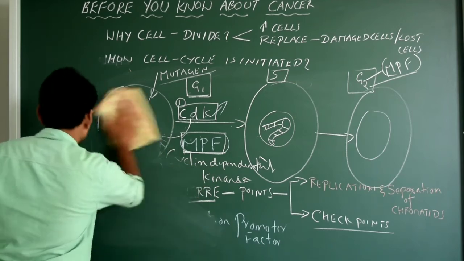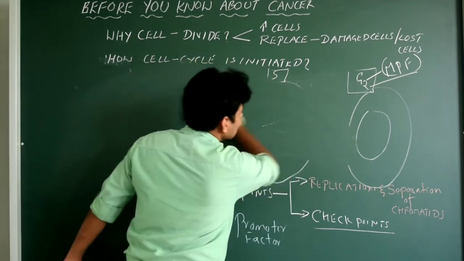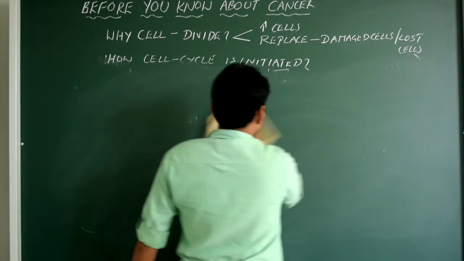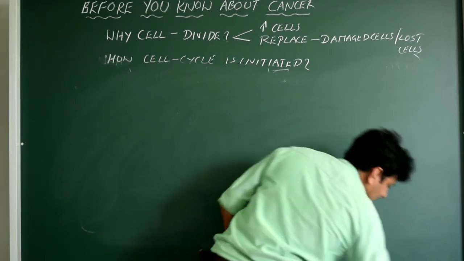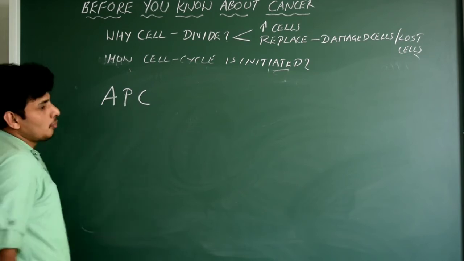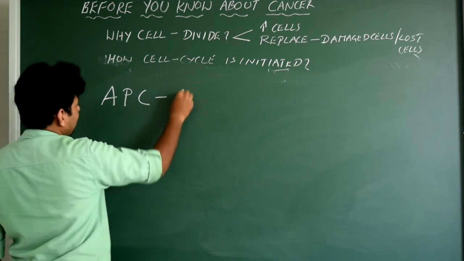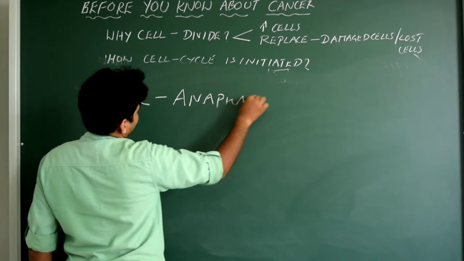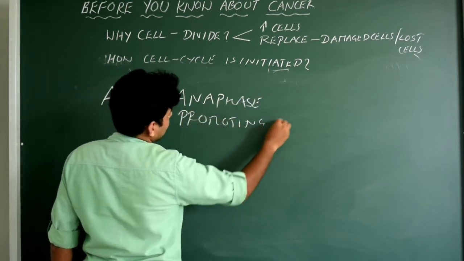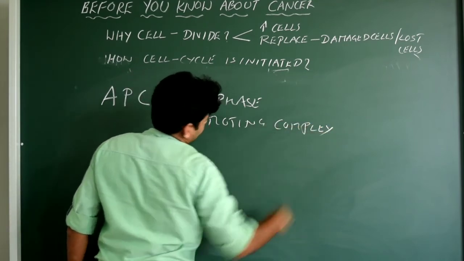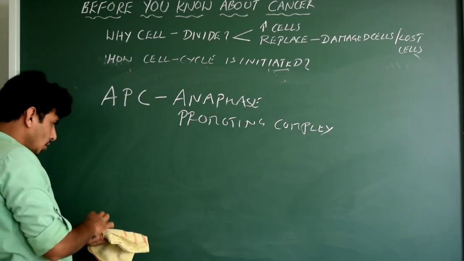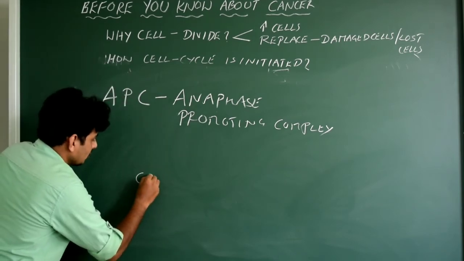Okay. Now I would like to add one more point here. I forgot in the first step, when I was taking the cell cycle concept, that is APC. What is this APC? APC is nothing but anaphase promoting complex. Okay, that is actually APC. Note this point.